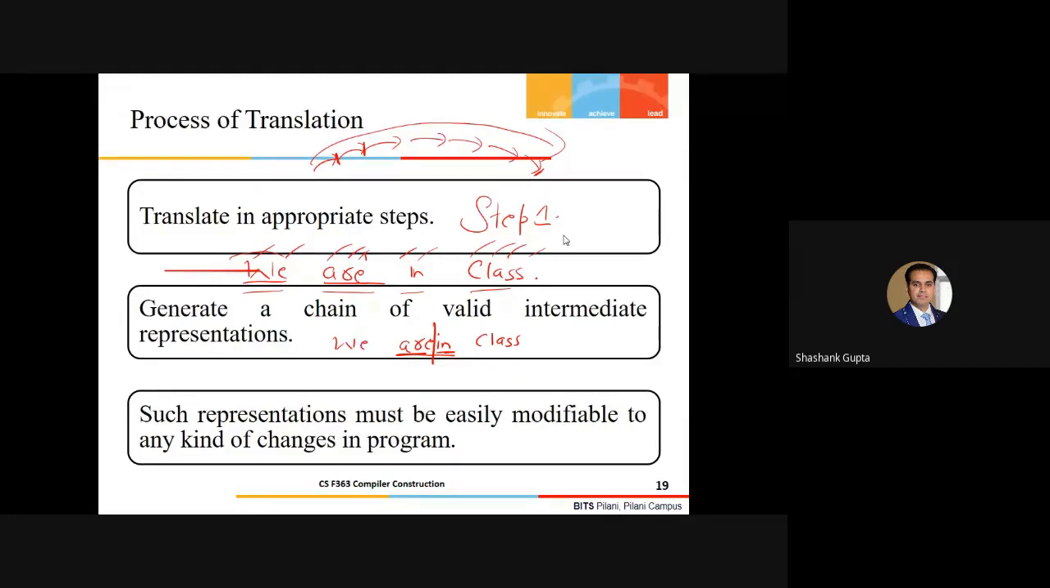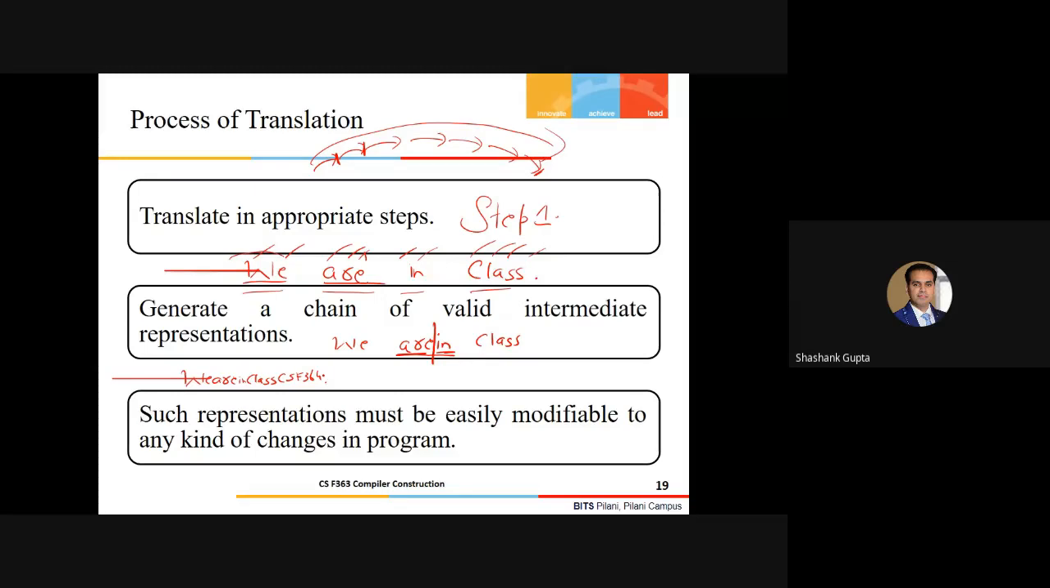Because assuming I have not introduced the white spaces, I have written it like this, right? We are in class, let's say CSF 364. So how will I identify the appropriate words?